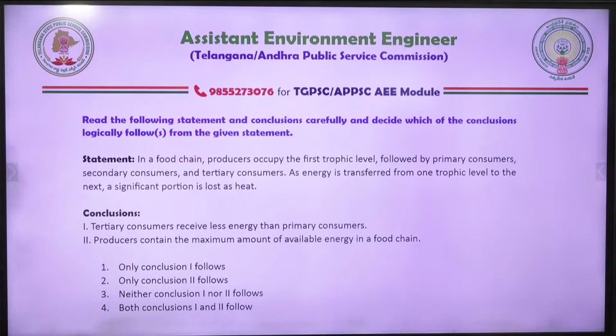So which one is correct? Please answer it now. What is the answer, friends?